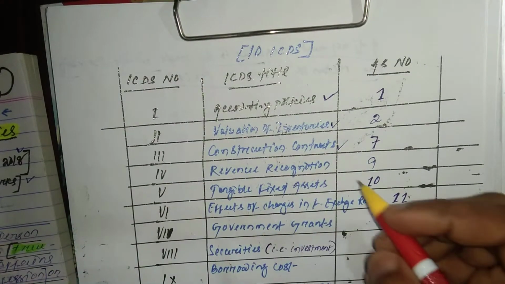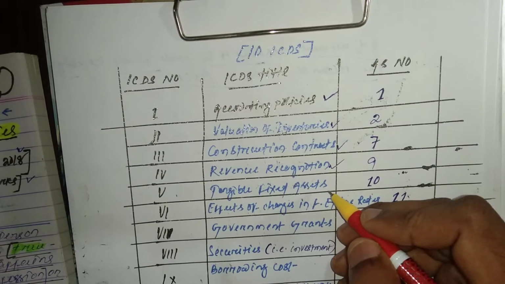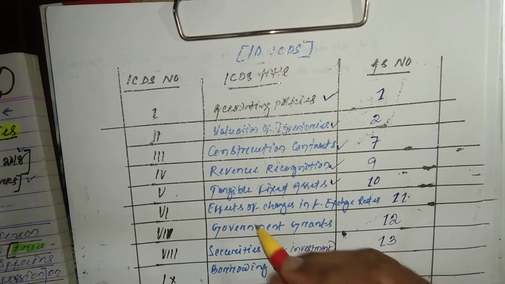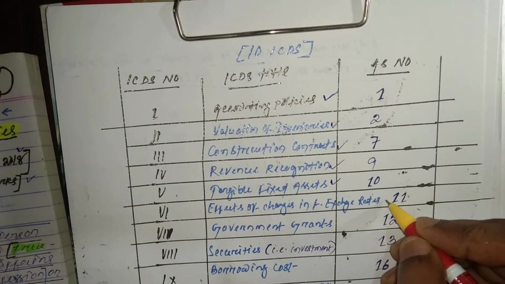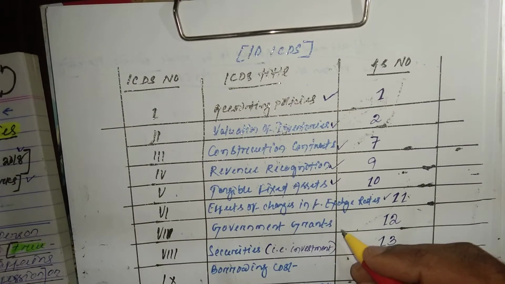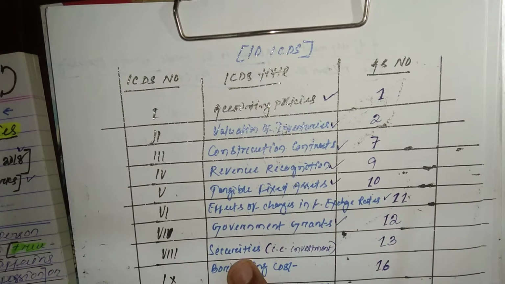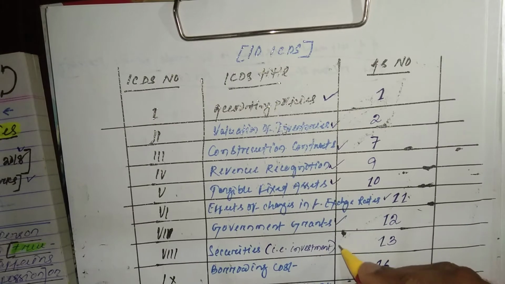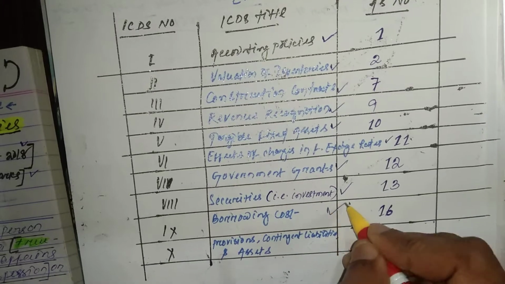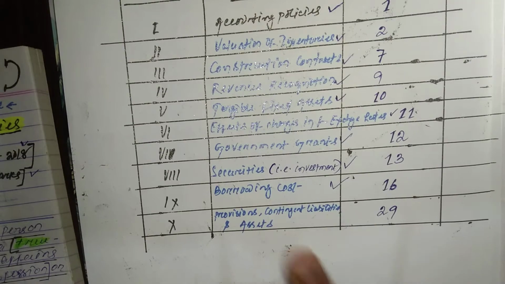ICDS IV belongs to revenue recognition. Then ICDS V relates to tangible fixed assets. ICDS VI relates to effects of changes in foreign exchange rates. ICDS VII relates to government grants. ICDS VIII relates to securities, that is investments. ICDS IX belongs to borrowing costs. Then ICDS X belongs to provisions, contingent liabilities and contingent assets.